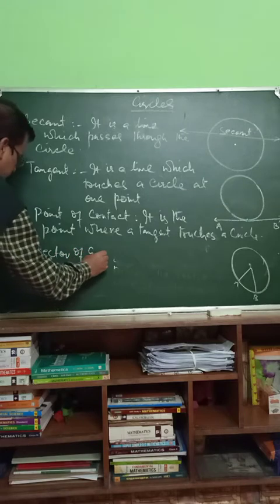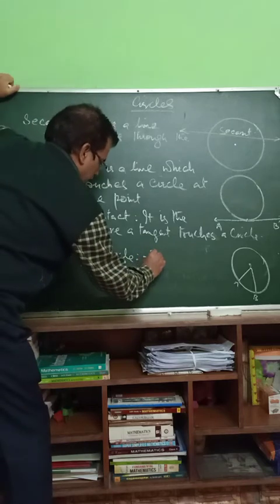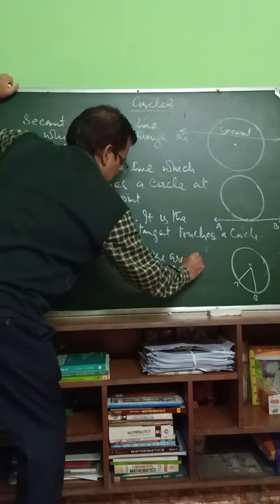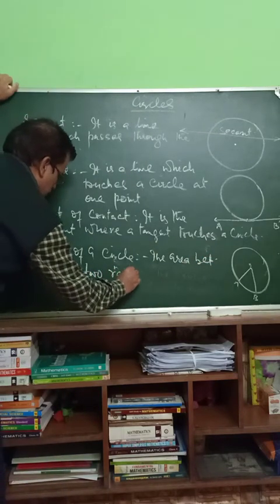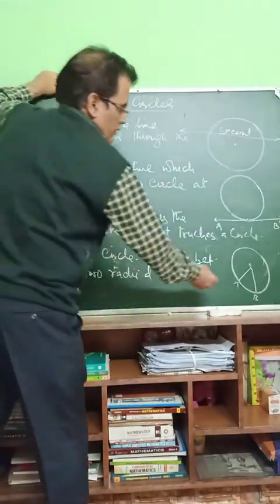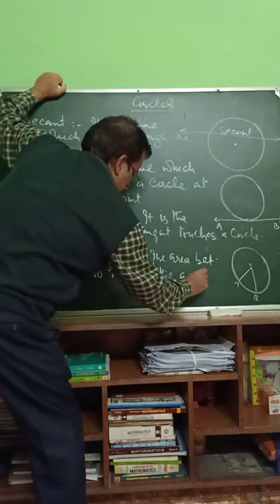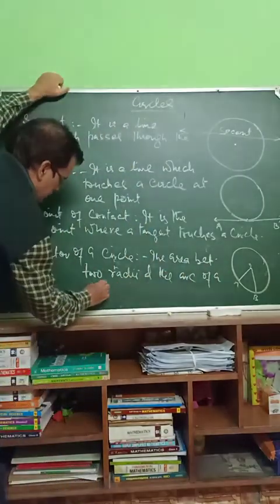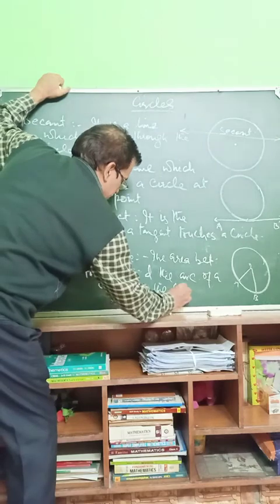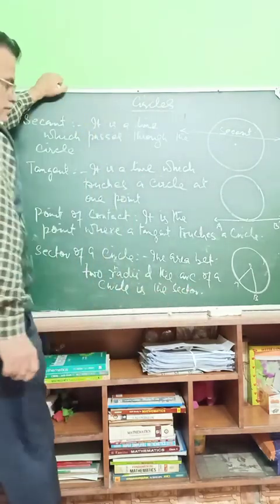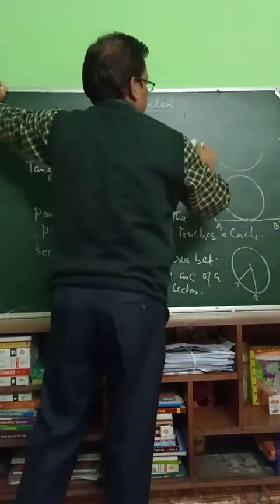Sector of a circle, the area between two radii and the arc of a circle, is the sector. Next, what is circumference?